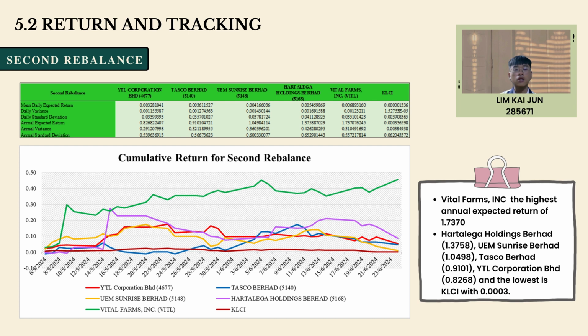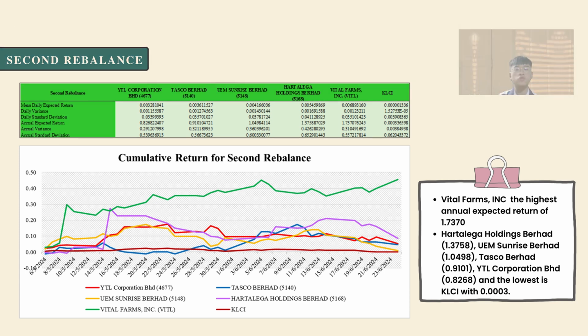Based on the table, Harta Lega Holding Berhad has the highest standard deviation of 0.6529, followed by UEM Sunrise Berhad 0.6003, Tesco Berhad 0.5667, Beta Farms 0.5572, YTL Corporation Berhad 0.5396, and the least risk is KLCI with 0.062. This indicates that a high standard deviation means a high variety of price movement. Based on the cumulative graph, all the stock benchmark return lines are above the KLCI return benchmark line.